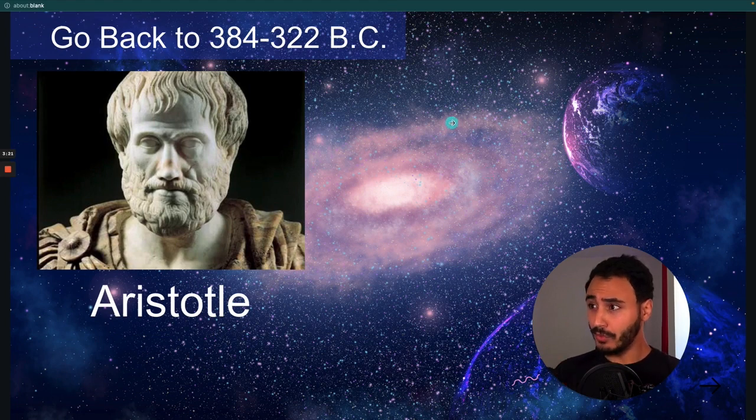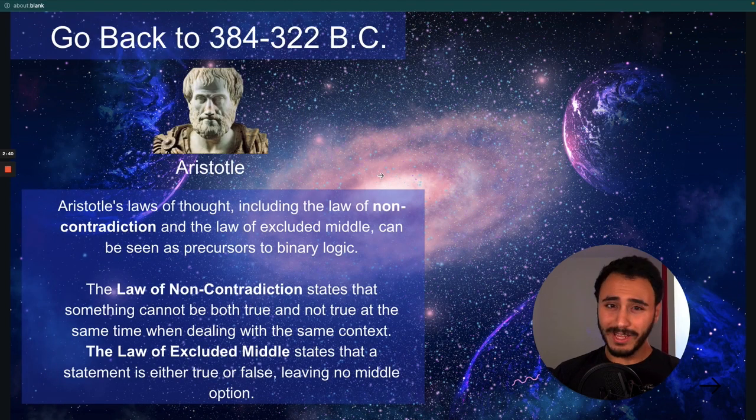So we'll go back to 380 BC to Aristotle. He's known enough that any regular guy who has read a little bit about philosophy will know him. So Aristotle made two main contributions to logic. I mean, he has done a lot of philosophy for sure, but we are talking in this video about the history of logic. So he contributed two main laws. The first law was the law of non-contradiction, and the second one was the law of excluded middle.